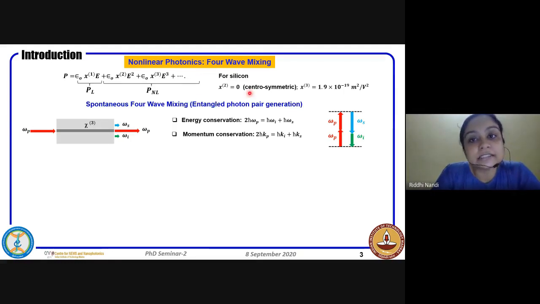For silicon, as it's a centrosymmetric crystal, chi2 is mostly 0, and the nonlinear contribution is mainly from chi3. For any chi3 material, be it a straight waveguide or a ring waveguide, if you pump hard using a very high-power pump laser, the generation of signal and idler takes place. This follows two rules: energy is conserved, and momentum is conserved. For energy conservation, two pump photons together give rise to the signal and the idler. Momentum also has to be conserved, where k is the wave vector.